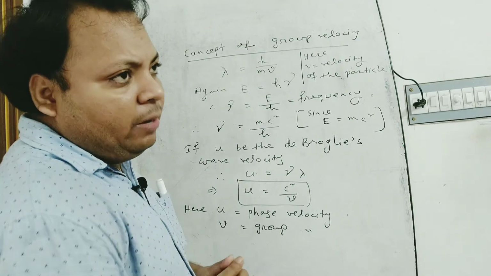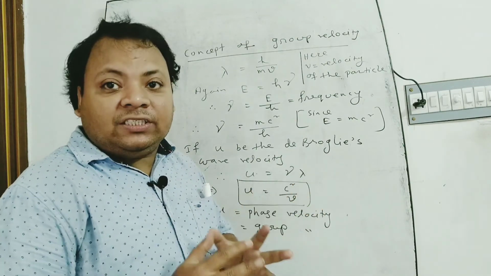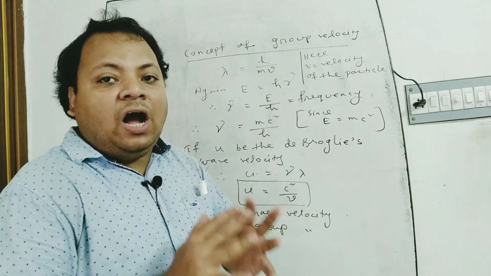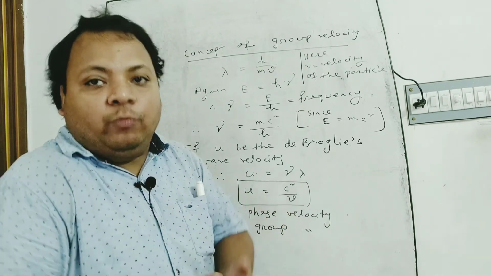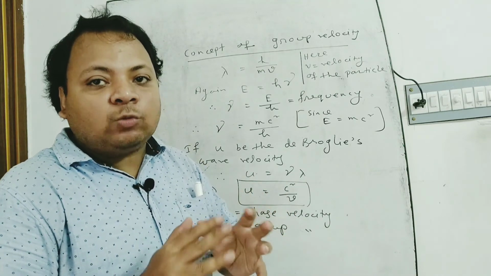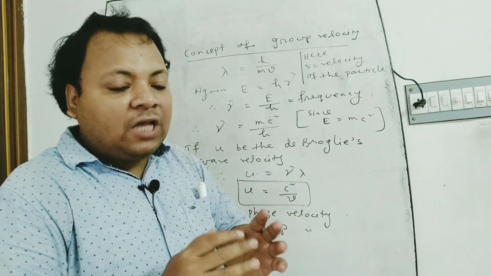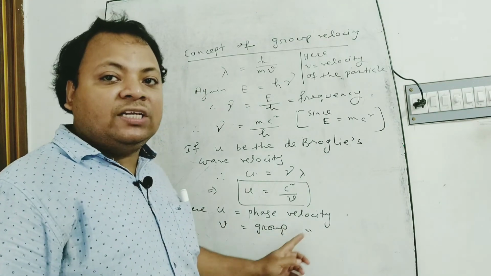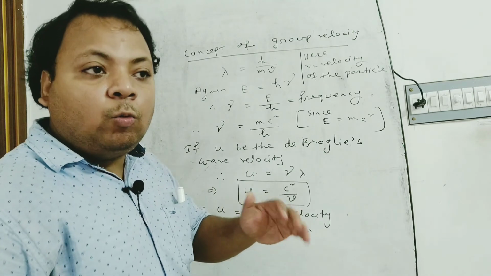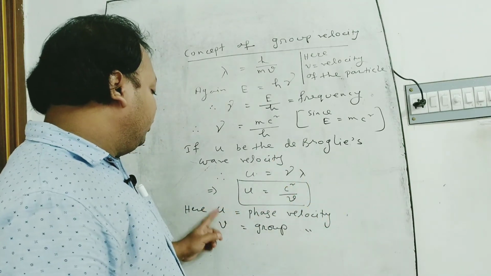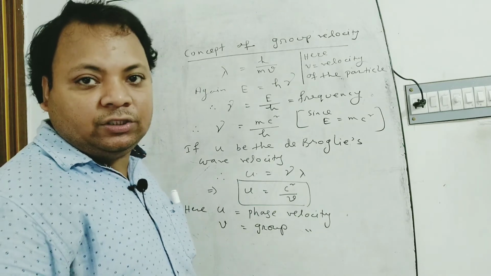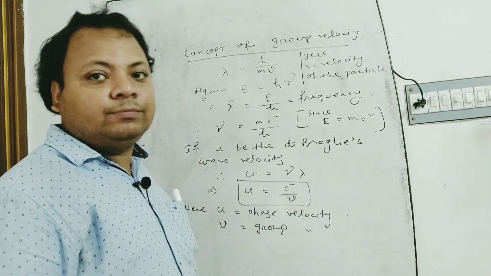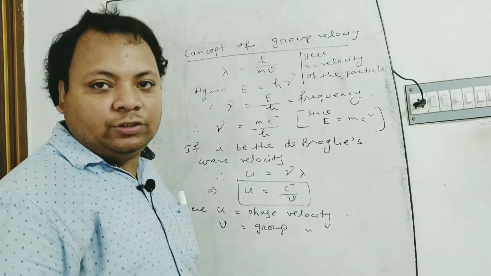With the movement of a particle, some waves are associated. These waves can form a group, known as a wave group, and this group of waves moves along with the particle with velocity v. That is, v is known as the group velocity, and the wave moves with velocity u. This is known as the phase velocity. This is the relation between group velocity and phase velocity according to de Broglie's hypothesis.